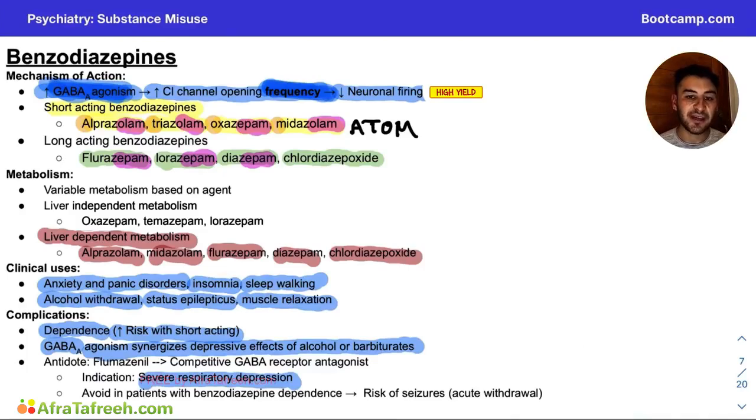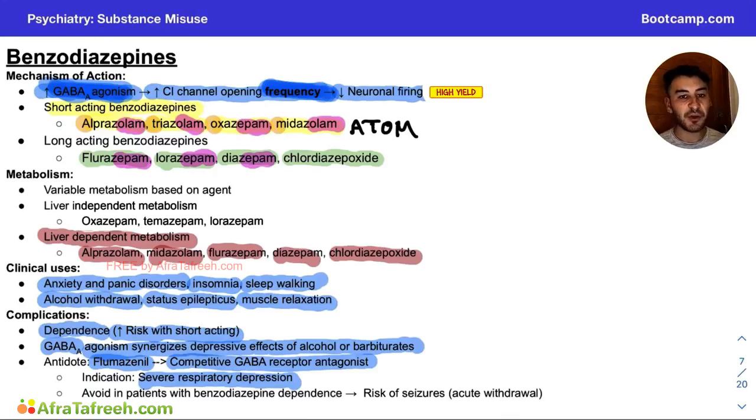If we have a patient with severe respiratory depression from alcohol or barbiturates or benzodiazepines, there is an antidote that we can give specifically for the benzodiazepine component. And this is going to be flumazenil. And it works by being a competitive antagonist at the GABA A receptor. And what this does is it basically knocks off all the benzodiazepines off of that GABA A, and it can relieve the symptoms of respiratory depression. However, it can also precipitate seizures.